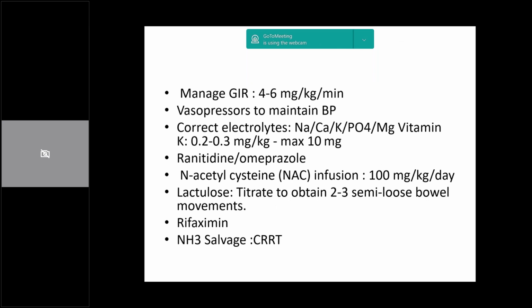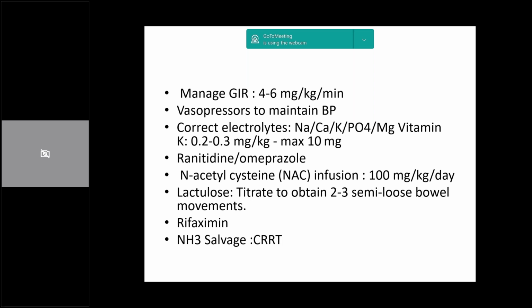Going on, we normally maintain a GIR of 4 to 6. In this, remember, because there is raised ICP, we have a CPP, that is cerebral perfusion pressure, which is MAP minus ICP, that is mean arterial pressure minus intracranial pressure, and monitoring needs to be done. If you have an ICP monitor, that is grand. If you don't have it, then at least we need to maintain an adequate age-appropriate MAP.